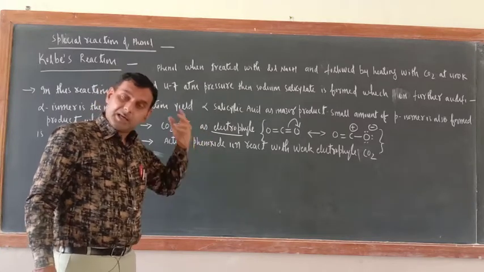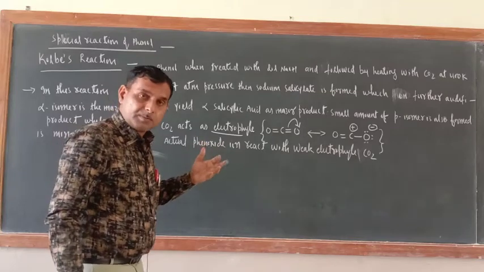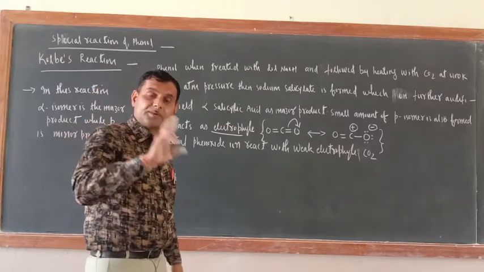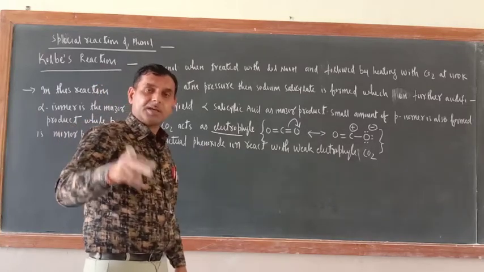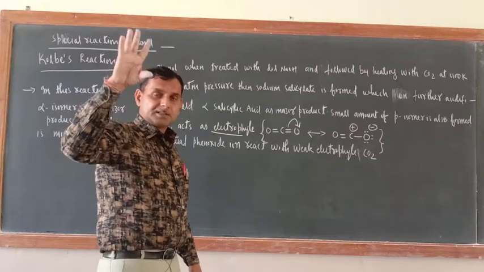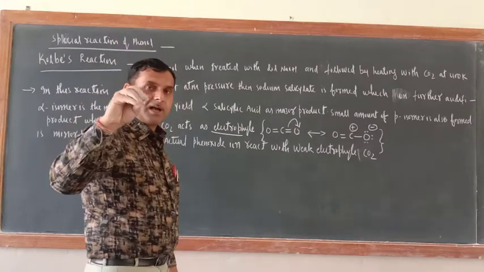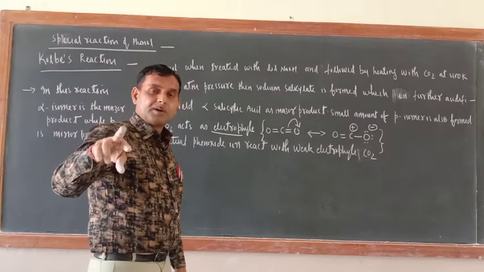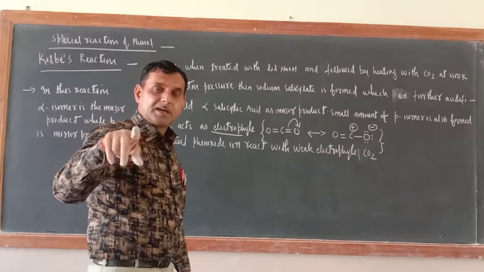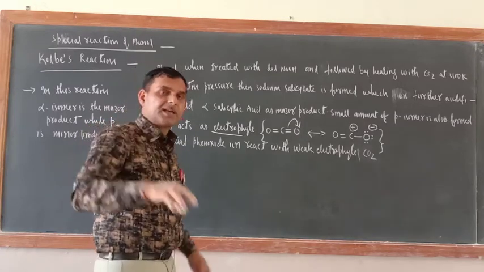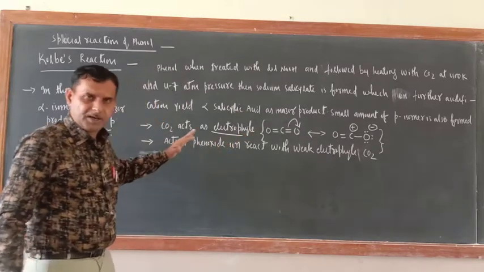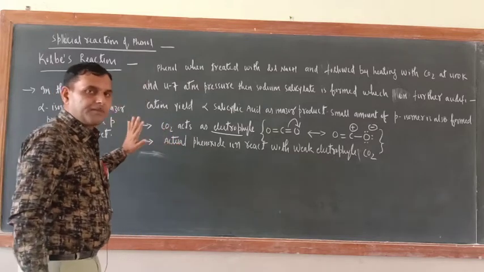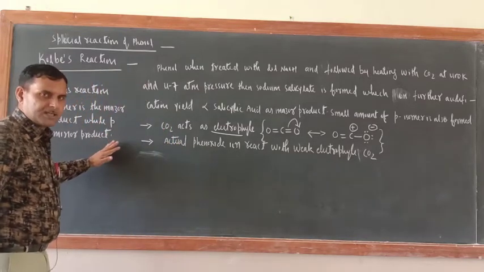Why is it so? In Reimer-Tiemann reaction also ortho will be the major product, para will be the minor product. This is because of the different attacking reagent. Generally, what we have heard is that electrophile, nucleophile, free radical, these are the attacking reagents. But in Reimer-Tiemann reaction, dichlorocarbene is the attacking reagent. This is because of the mechanism only. Different kinds of reagents are attacking the phenol. We should not go very deep into that matter. Mechanism is not a part of these reactions.